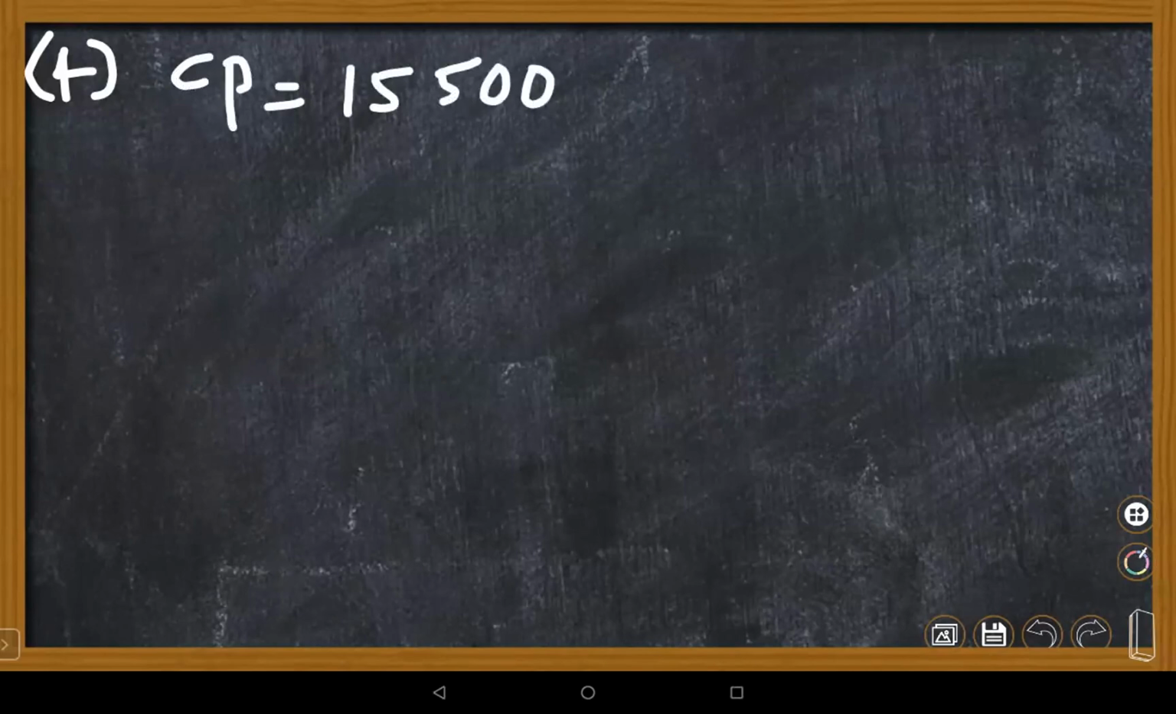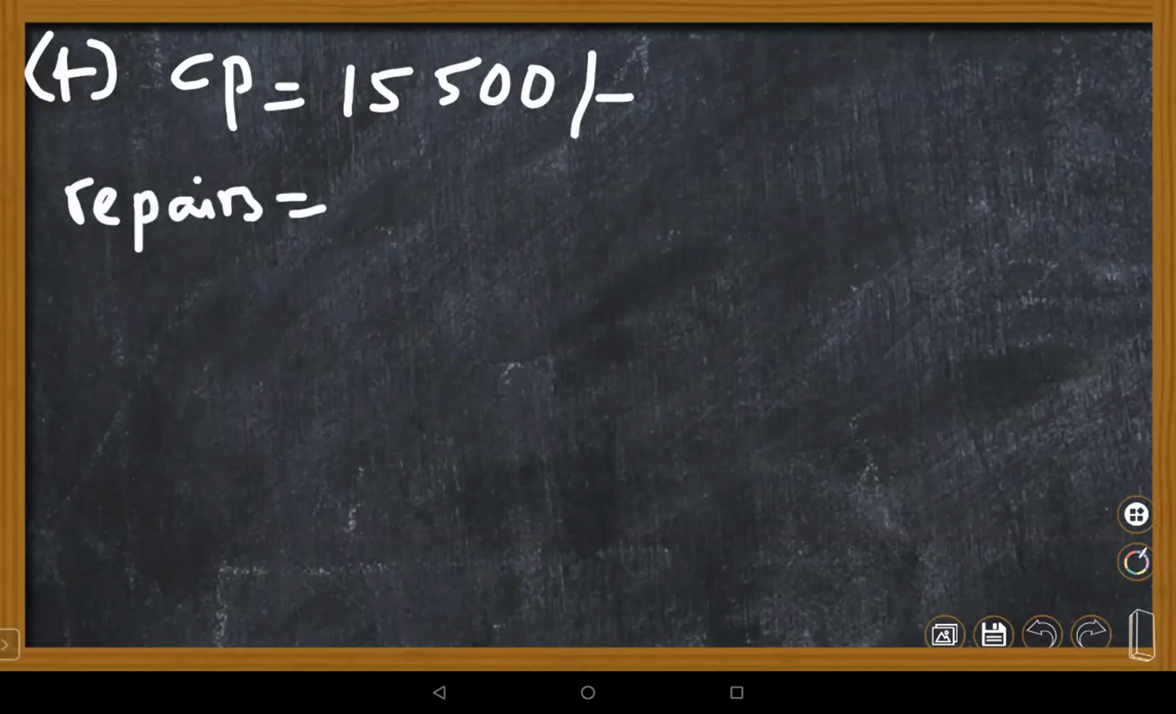15,500 rupees, right? Yes, ma'am. Now next, what is given? 440 rupees were spent on its repairs. Repairs also we need to calculate on CP, right, ma'am? Yes, ma'am, we should add the repairs to the CP. We have to add it.